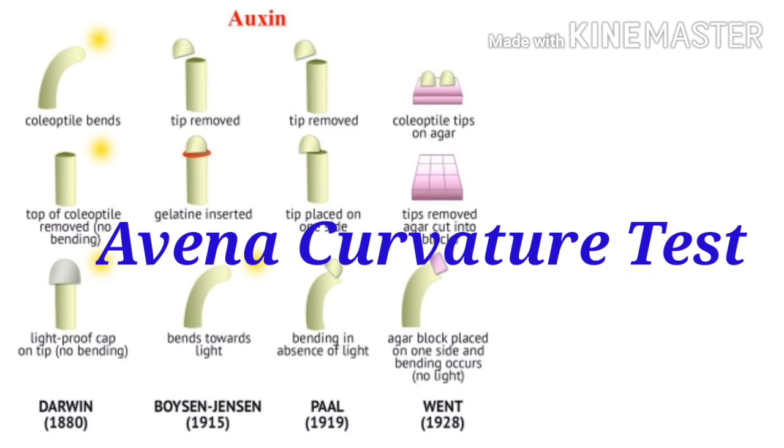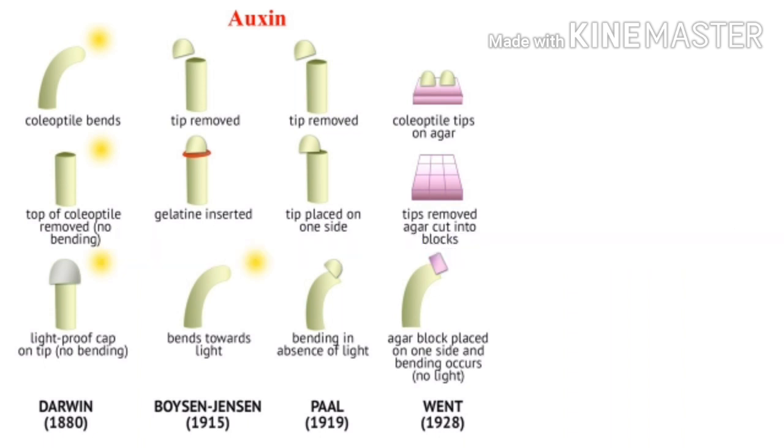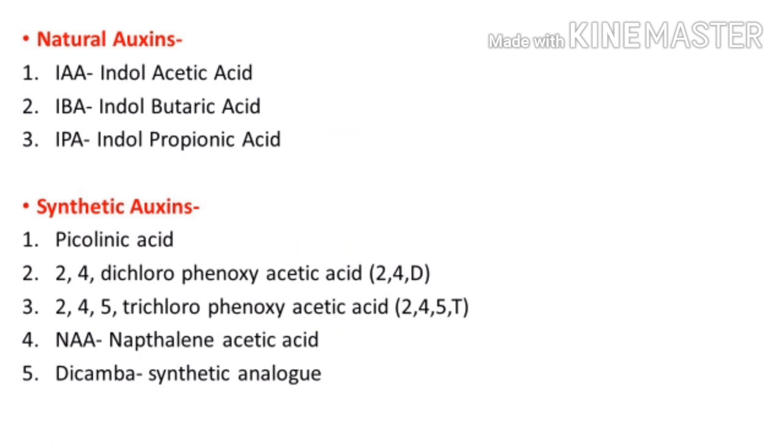And all of this is because of auxin, and the main auxin in plants is IAA, that is indole acetic acid. It is the major auxin involved in many of the physiological processes in plants, and it was discovered by Salkowski in 1885. Now let's see a few auxins. These are the natural auxins: IAA, indole acetic acid, then IBA, indole butyric acid, and IPA, indole propionic acid. And synthetic auxins are picloram, then 2,4-D, 2,4,5-T, NAA, naphthalene acetic acid, and dicamba.